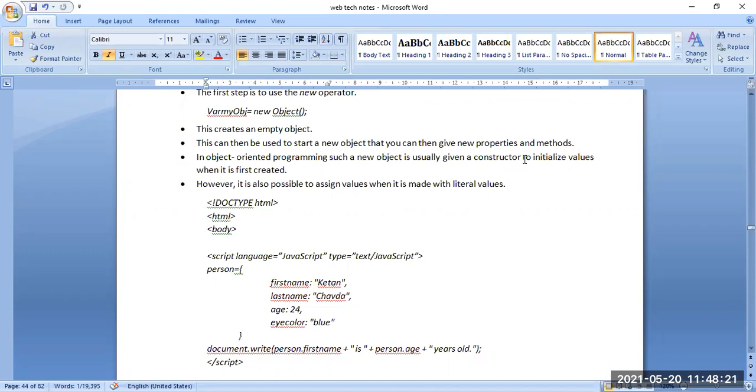So in simple HTML, we need to mention what scripting language we are using. We are using the JavaScript scripting language, and we have mentioned the type as text/javascript. Then the person is our object name, and using the object properties, accessing those particular properties, we are writing that in a particular file. As it is a string, we are using the addition operator to accumulate everything in one place.